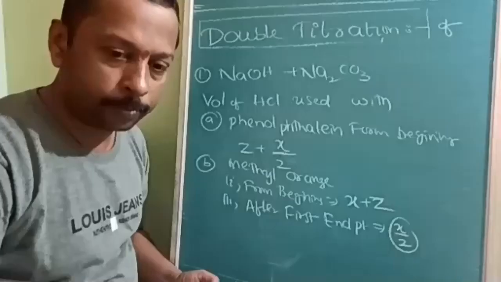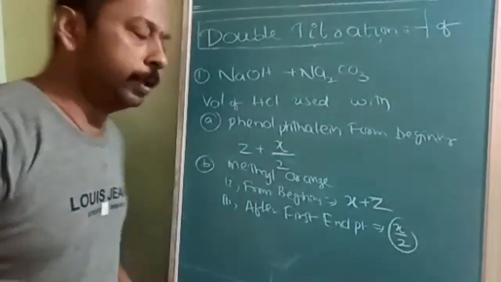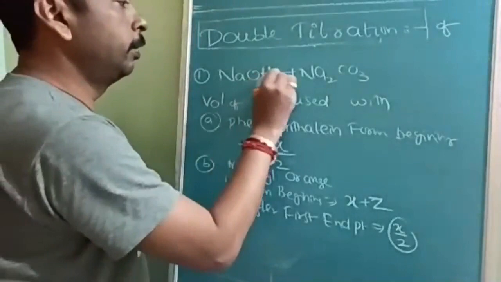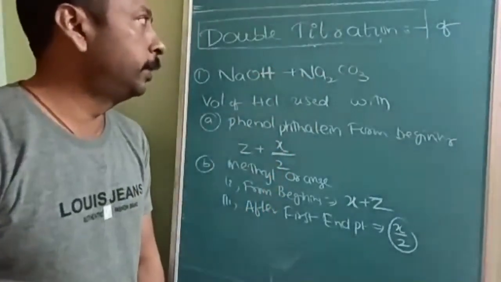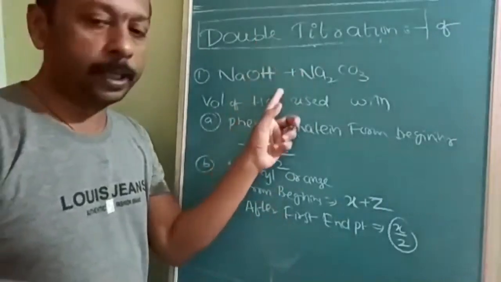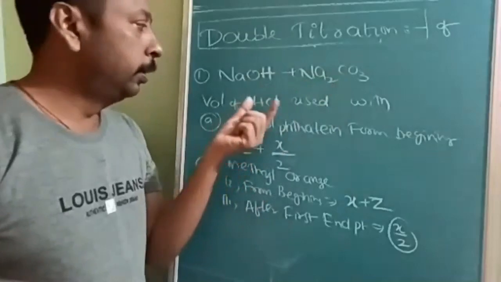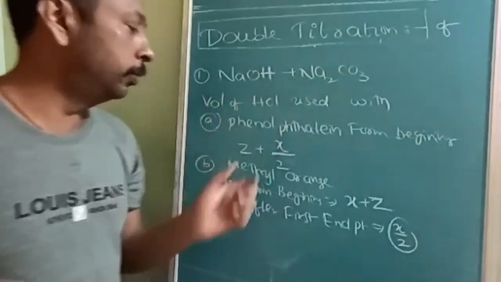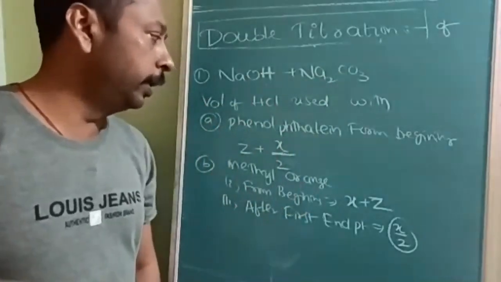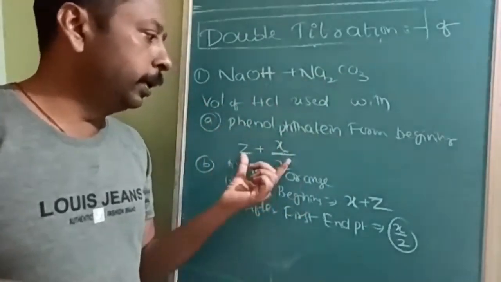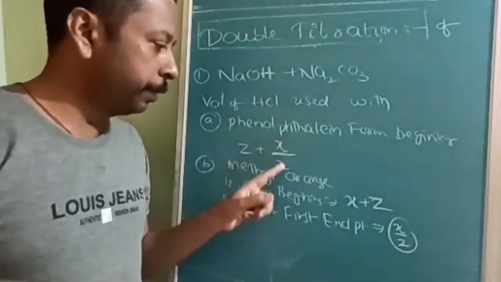Okay, now let us say double titration. We are doing the double titration of a mixture of NaOH and Na2CO3. Two things are titrated together by using HCl. Now, the volume of HCl used. If we are using the phenolphthalein indicator from the beginning, it will take place only once. Okay, so Z plus X by 2.